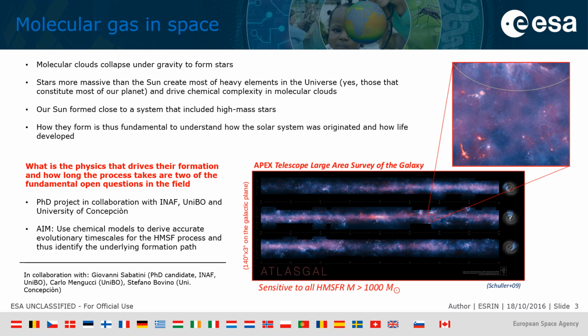If we want to better understand how life developed, then we need to know more about the formation process of these kinds of stars. The problem of determining accurate evolutionary timescales for this process was approached, in this case I'm bringing to you, with a blend of chemical models and machine learning, applied on spectral observations, which you can see represented in the pictures on the right side, and the zoom in the small square. Tapping into the ATLAS-GAL database, we could access 110 sources with 4 different evolutionary classes, which became the training set for our models.